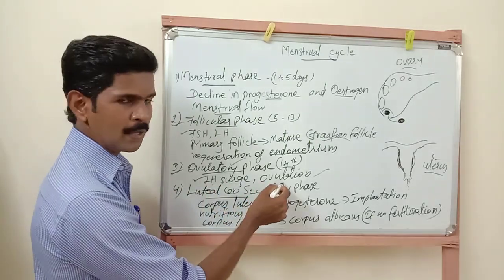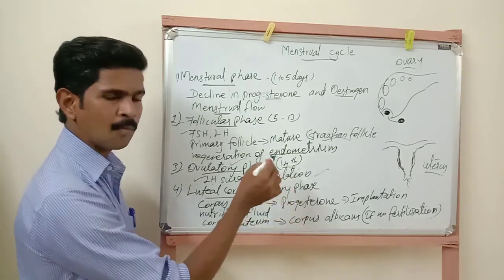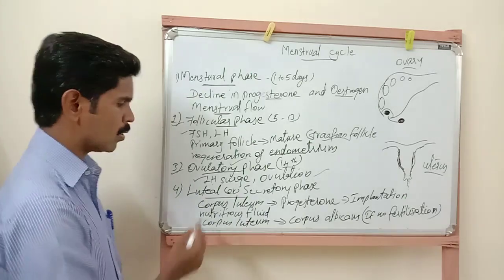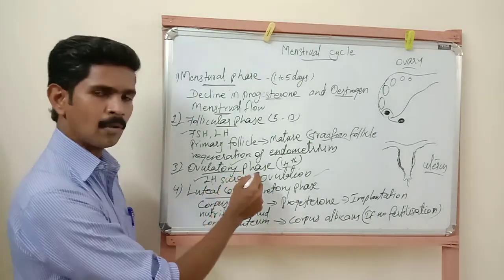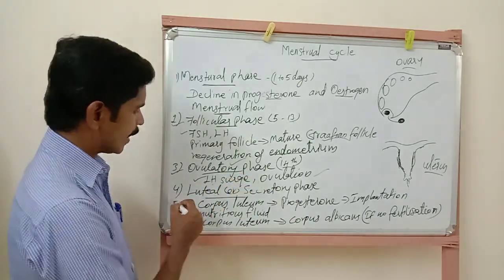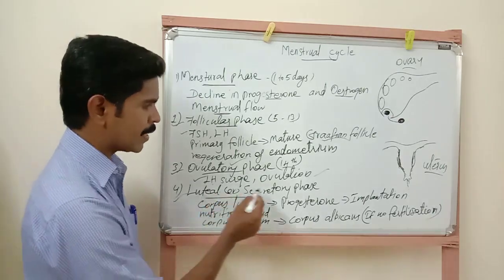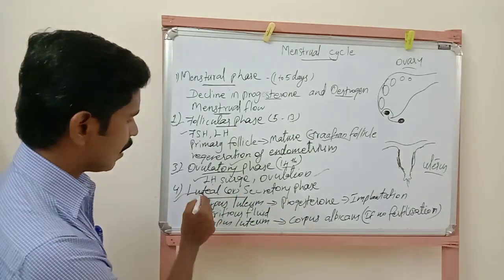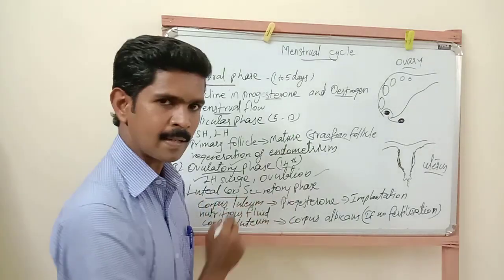And the second stage, ovulation. The process of removal of ovum from the mature Graafian follicle is called ovulation. So these two are the changes that take place during the ovulatory phase. Then the next one, the last phase, is the luteal phase or secretory phase. Listen very carefully. The last phase is called luteal phase or secretory phase.